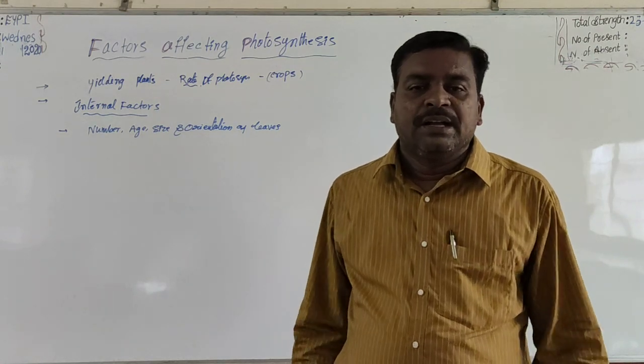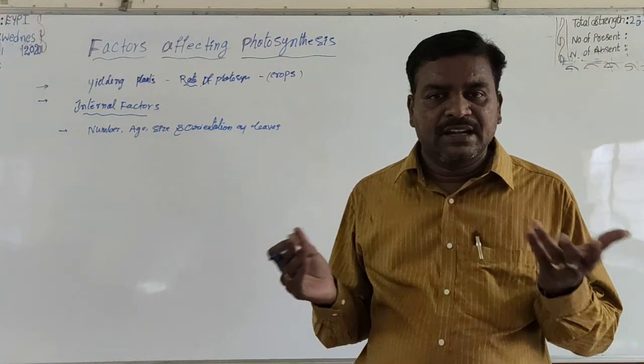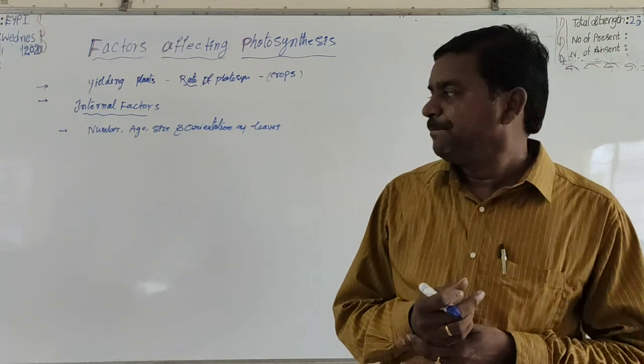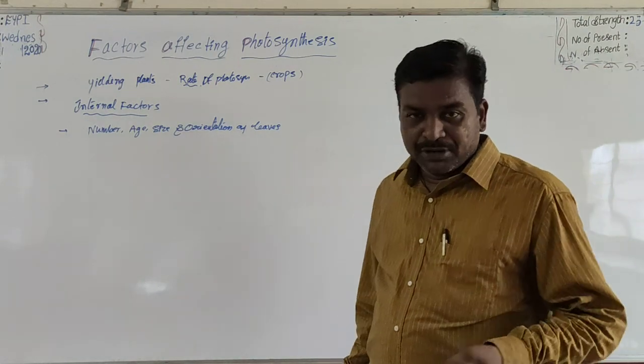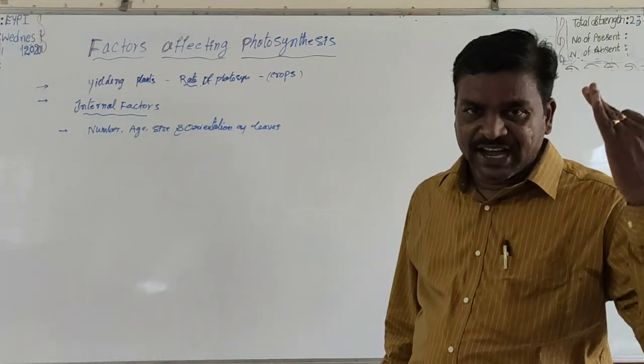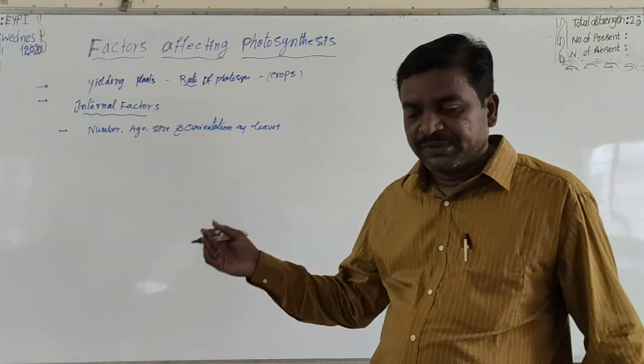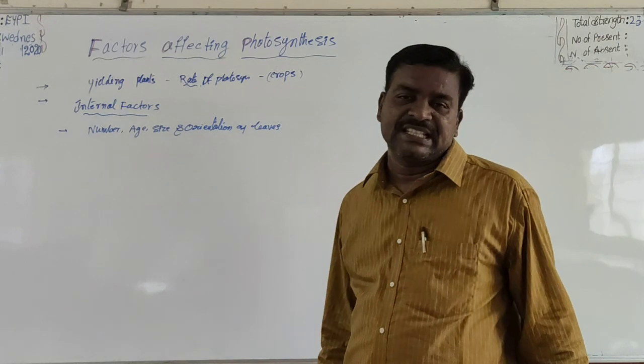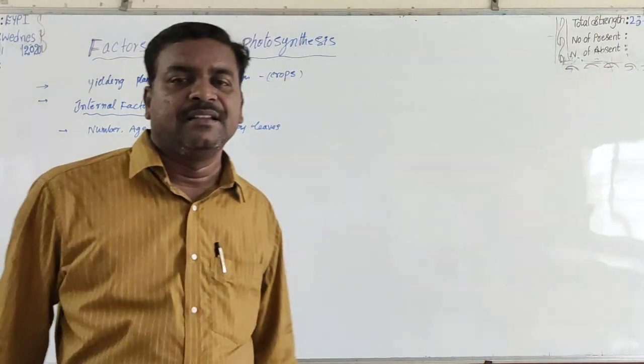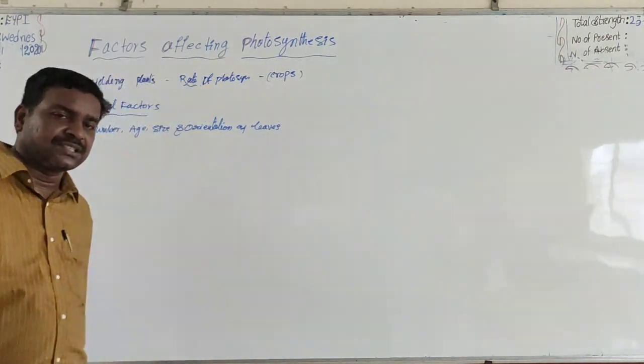Greater the size of the leaf, automatically the rate of photosynthesis is higher. So number, age, size and orientation, the arrangement of leaves, can influence the rate of photosynthesis, and this is one of the internal factors that influence the rate of photosynthesis.